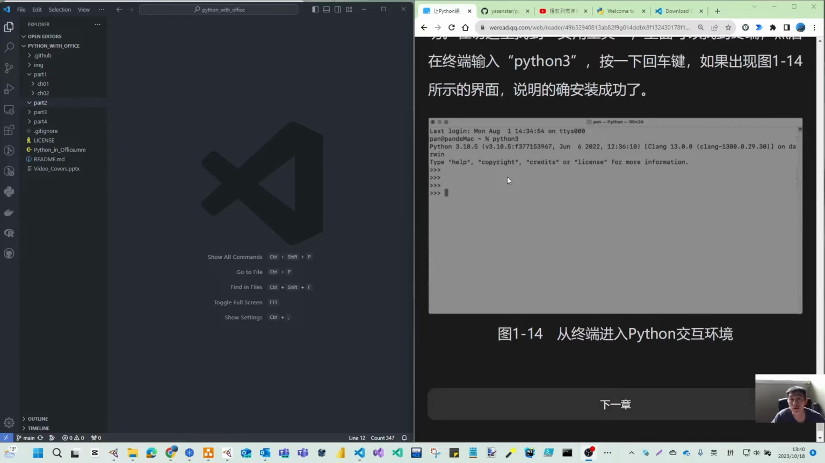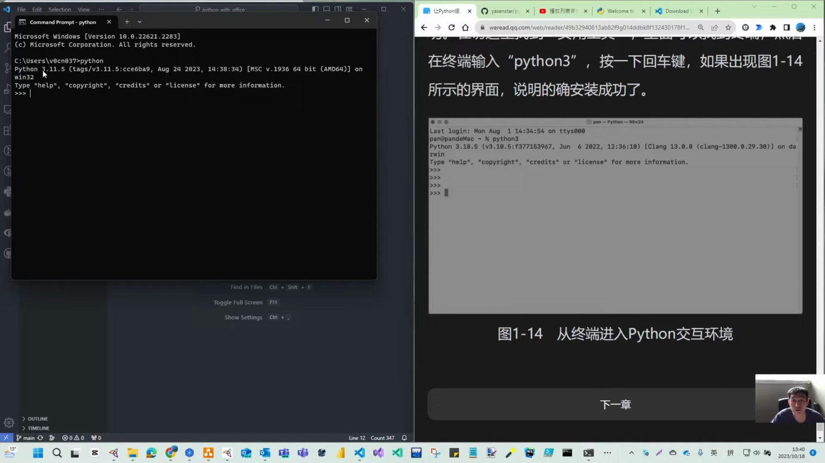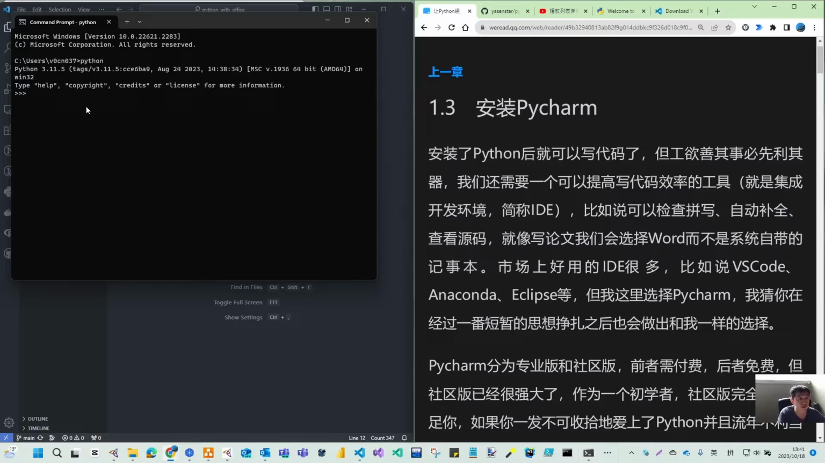After you install, you can use the command line. You can open a command prompt and just type python. You can see here it will give you the version. Mine is 3.11. The book is based on 3.10, but as long as it is the major version 3, there will be no big issues. So this is the way you can do that from the terminal, and you can exit with quit.